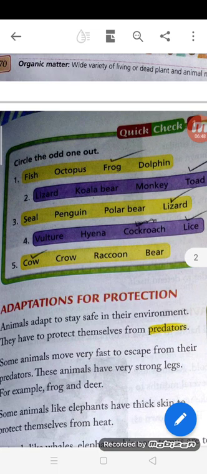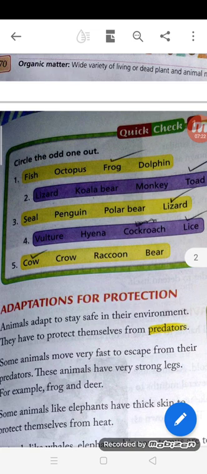So the odd one out will be lizard, because lizards are arboreal animals, and the polar bear, penguin, seal, they live in the polar region.